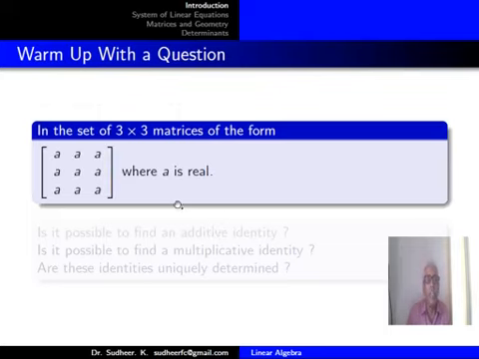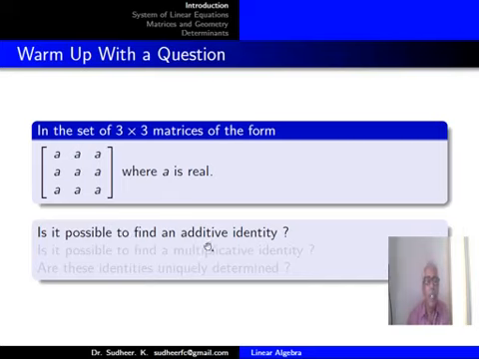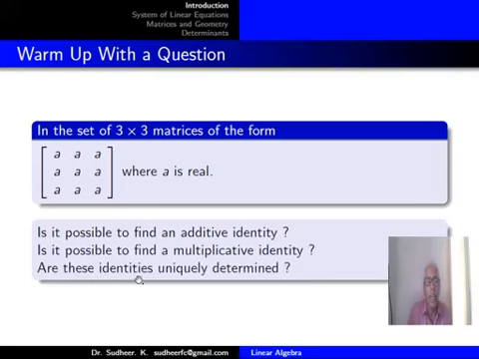Now we will ask the question in a different style. In the set of 3 by 3 matrices of the form AAA, that means all entries are equal, where A is a real number, is it possible to find an additive identity? Is it possible to find a multiplicative identity? And are these identities uniquely determined?